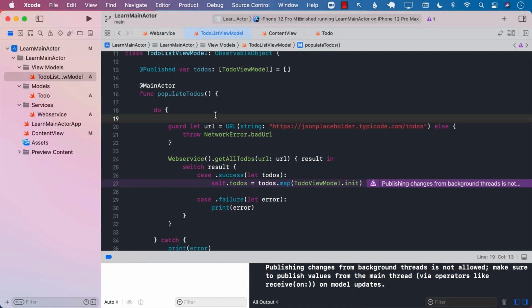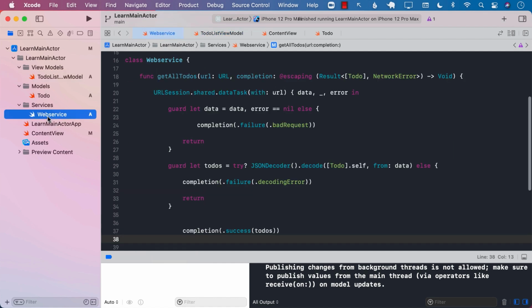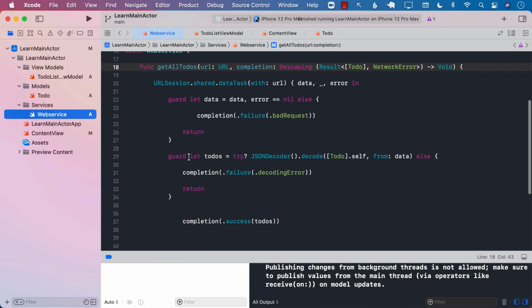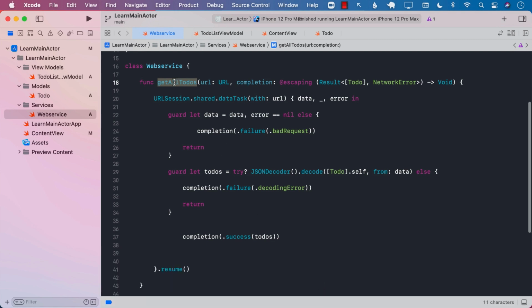Now, one of the great ways that you can solve this problem, and we have already seen, we can use dispatch queue.main, we can use a main actor.run, we can use the completion block that we saw over here by marking with main actor. But if you want to go for future, then I would just try to change get all to-dos into an async function. So let's go ahead and create an async function for get all to-dos.